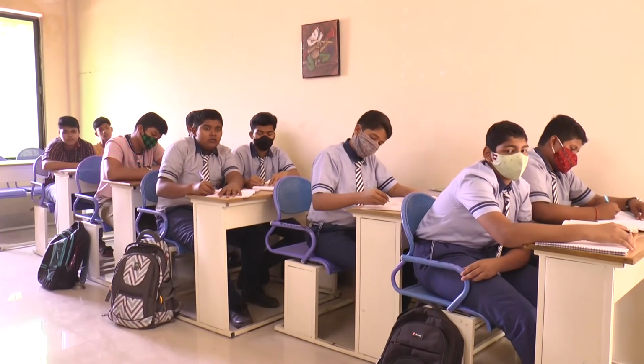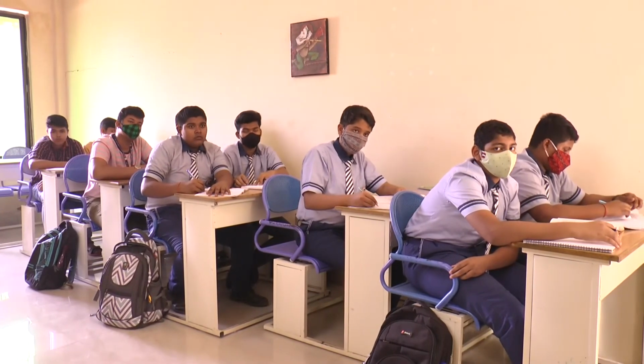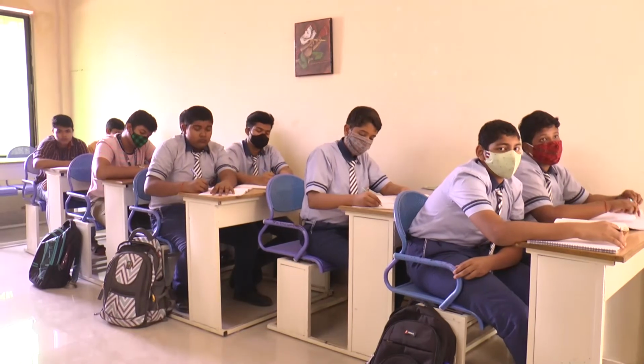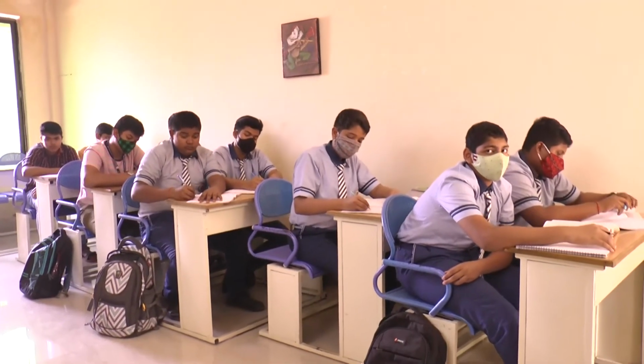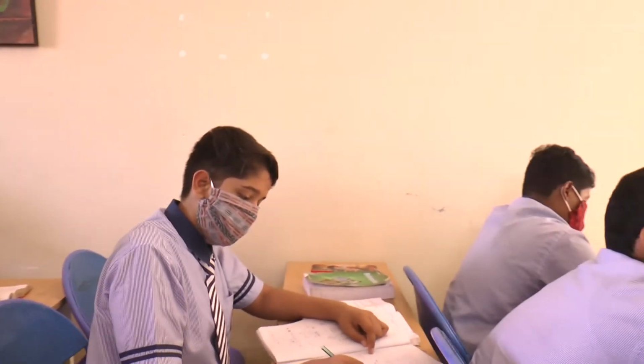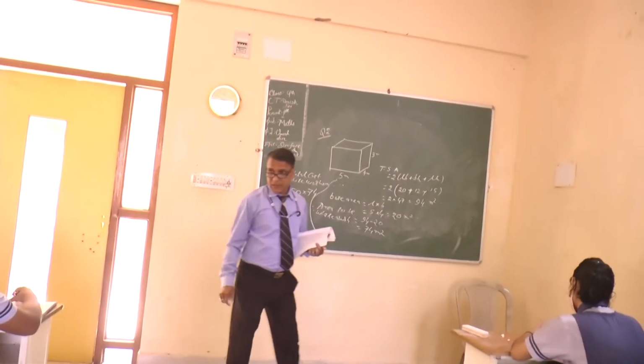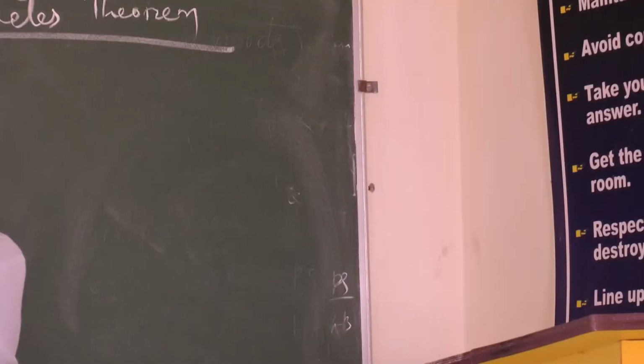In this regard, the famous Greek mathematician Thales gave importance to these rules, so we call it Thales theorem. So we will go to the proof. Go to your chapter. What is Thales theorem? The definition: if a line is drawn parallel to one side of a triangle, what is Thales theorem?